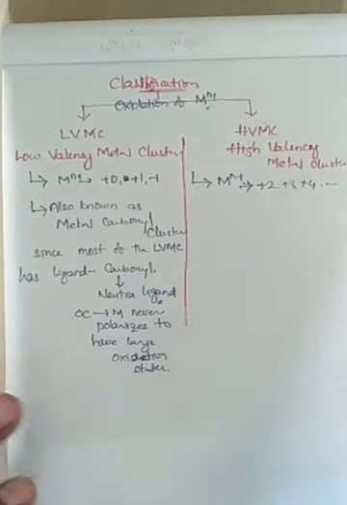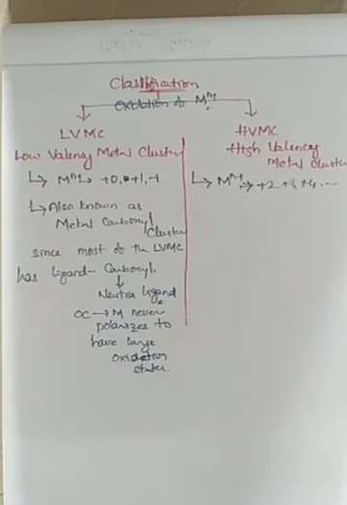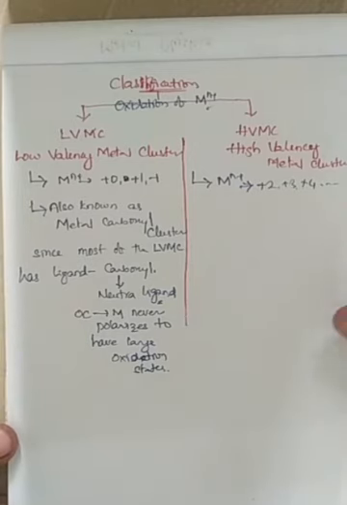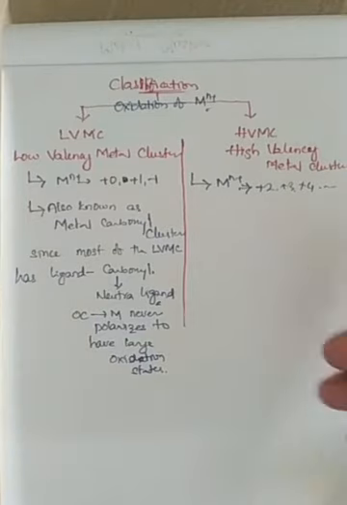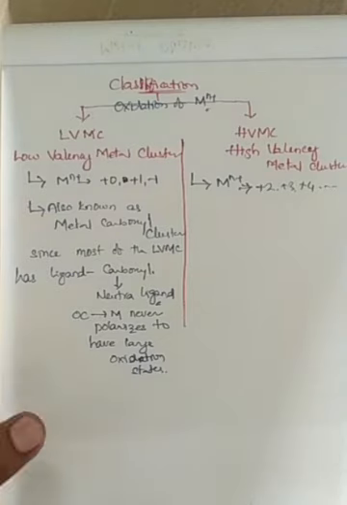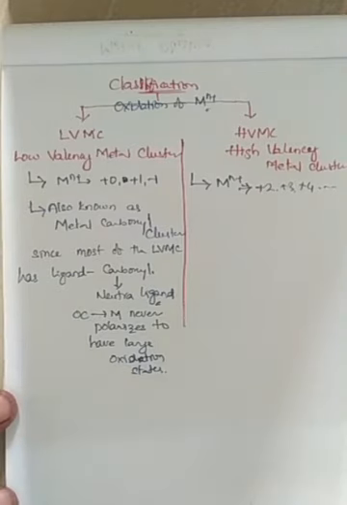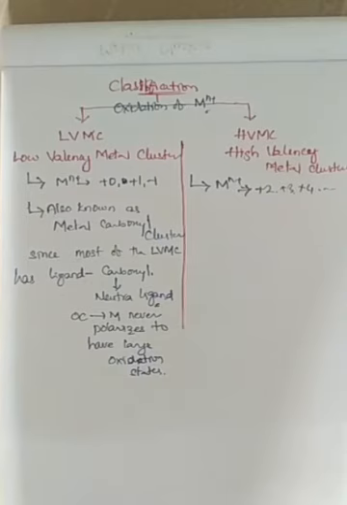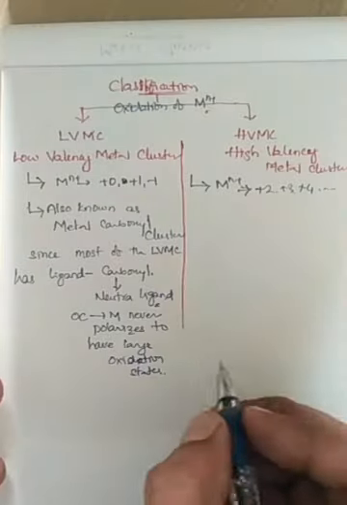Metal carbonyl clusters have lesser oxidation states; it never generates more oxidation state on the metal atom. So these metal carbonyls can be said to be low valency metal clusters.